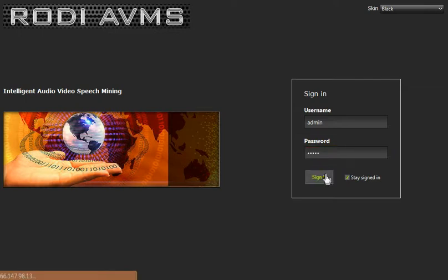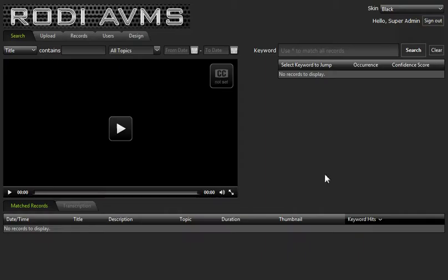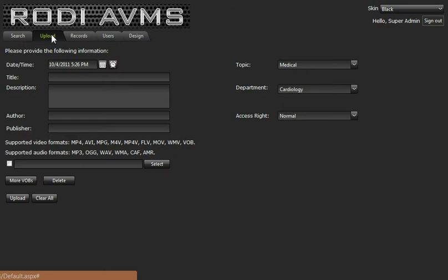As I log in, you'll first note that this is a browser, which means there's no software running on this machine. It'll run on PCs, Macs, even the mobile devices, the Droids, iPhones, iPads, etc. The tabs across the top are the major ones that we deal with in the functional areas, and I'll start here with upload. This is where you're going to upload the media.